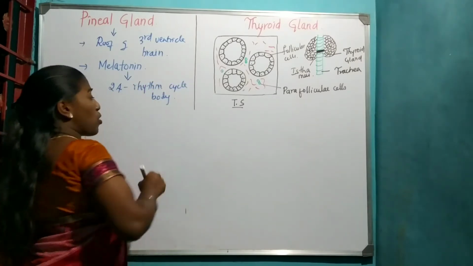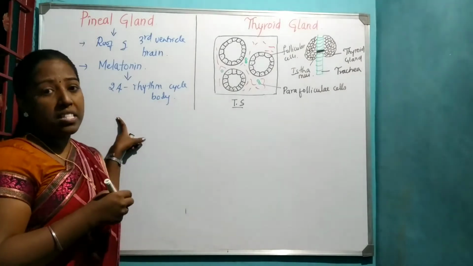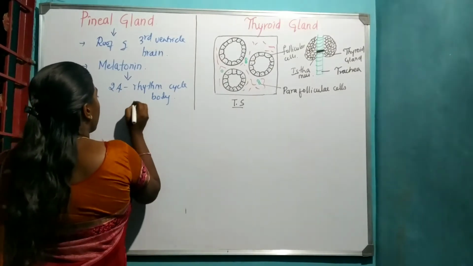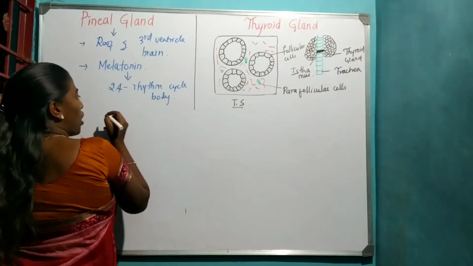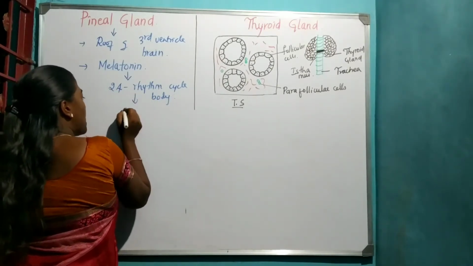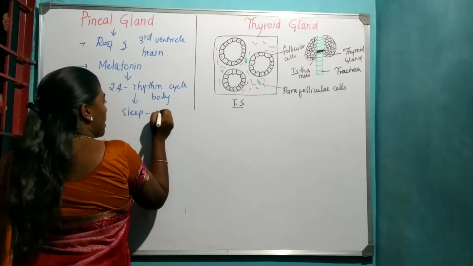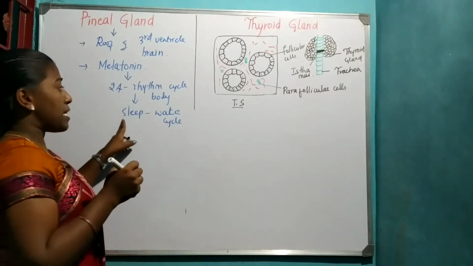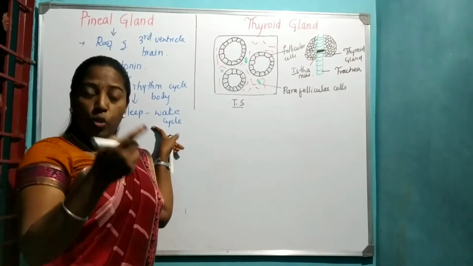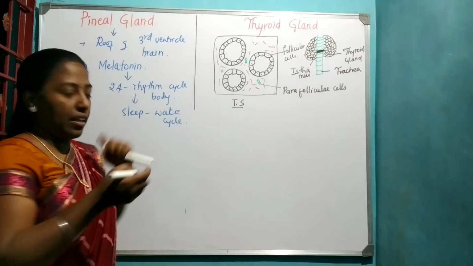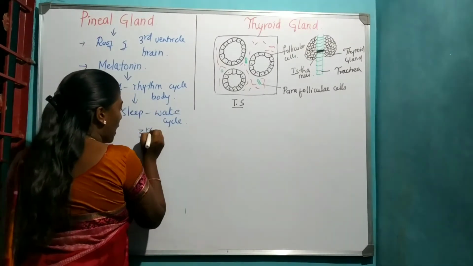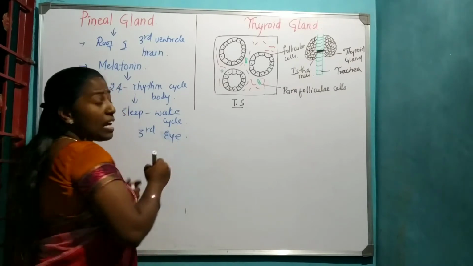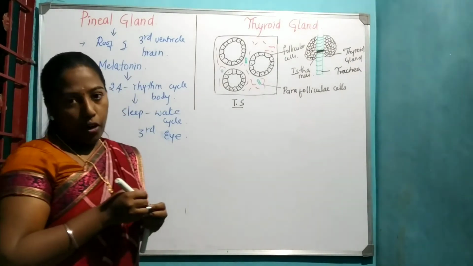It is also called the sleep-wake cycle or day-night cycle. As it is controlling the sleep-wake cycle of the body, it is commonly called the third eye.